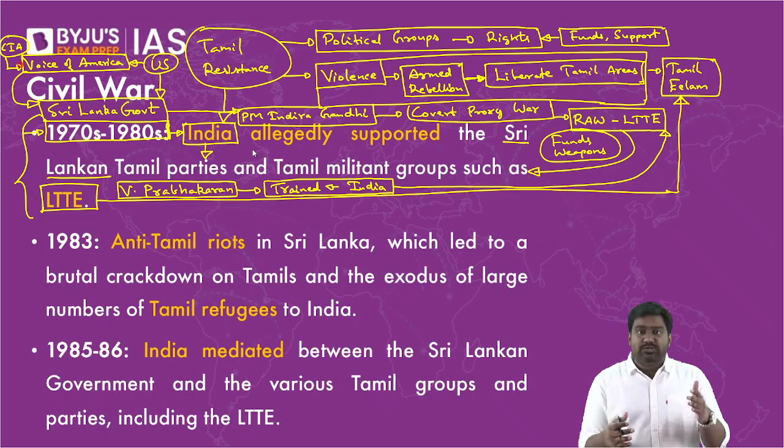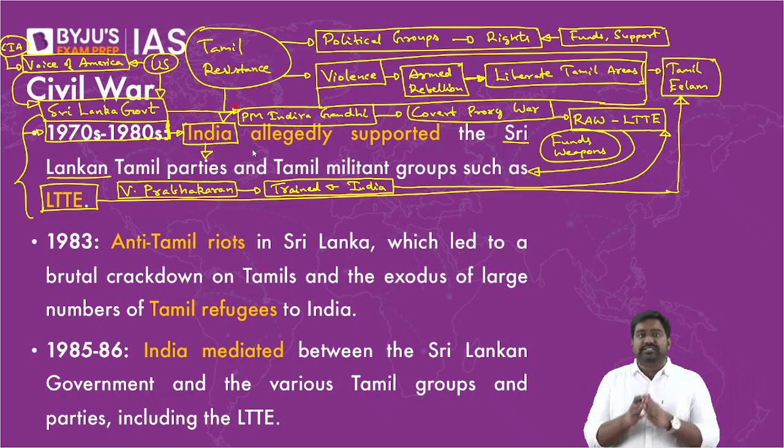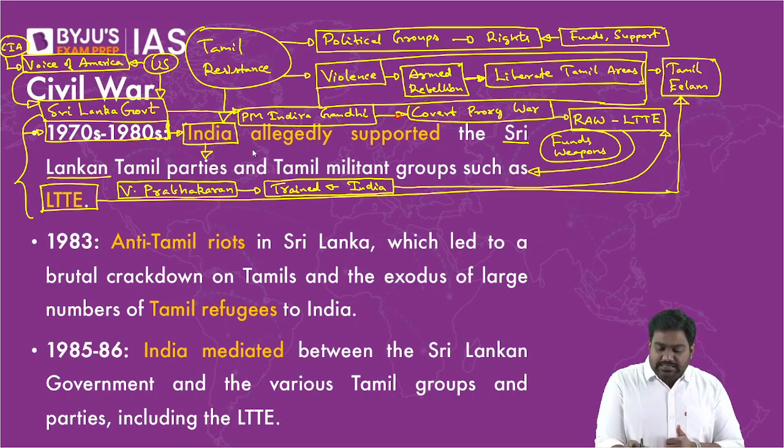So when we had aligned with the Soviet Union and the US was a hostile threat to us, we knew by then that the US was derailing our nuclear space program. At that critical time, Sri Lanka allowed Voice of America to be established at Colombo. India had opposed this very clearly. We had instructed Sri Lanka to not allow this to happen, as it threatens our security and national interests. But when Sri Lanka allowed this to happen, it angered the Prime Minister and the Indian government. These were the primary root causes that led India to target Sri Lanka.